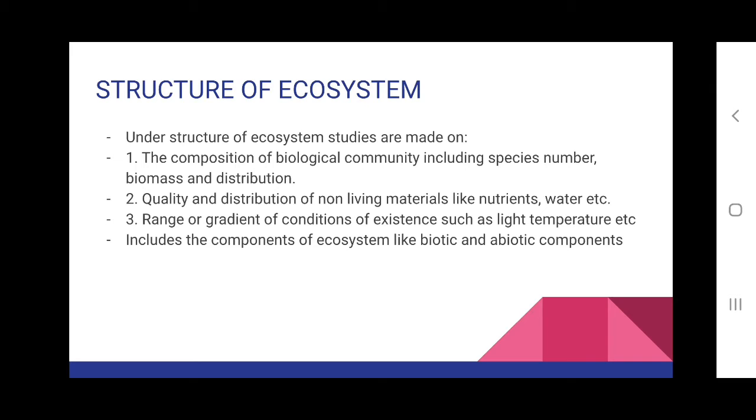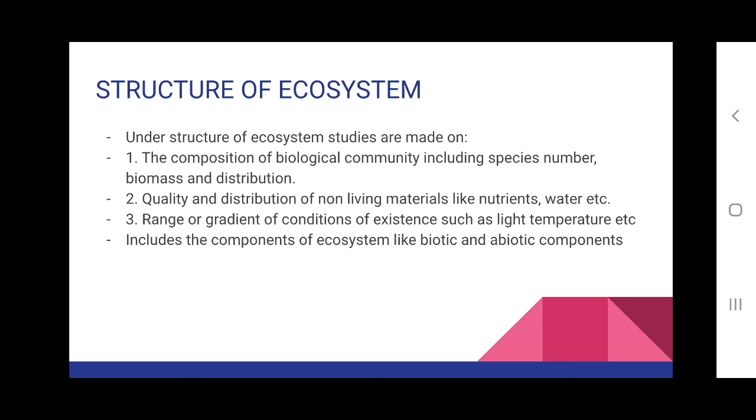Then under structure, we can study the quality and distribution of non-living materials like nutrients and water. And also we will be discussing the range or gradient of conditions of existence such as light and temperature.